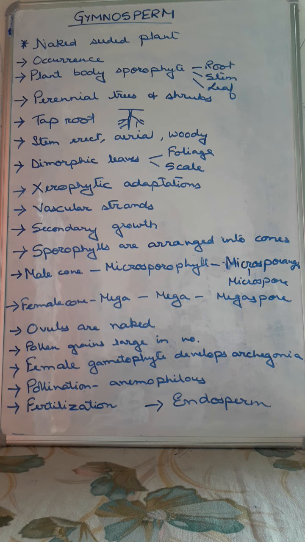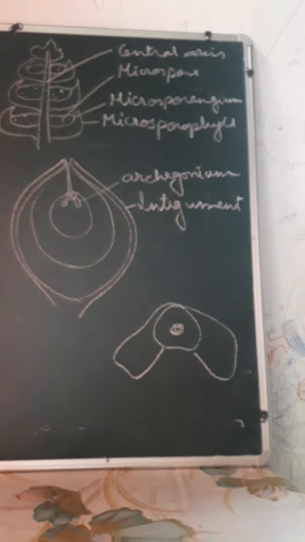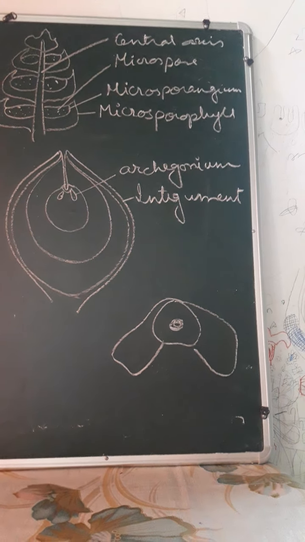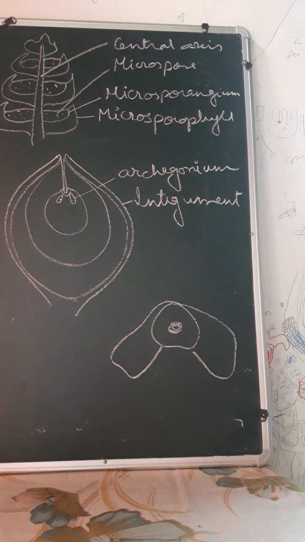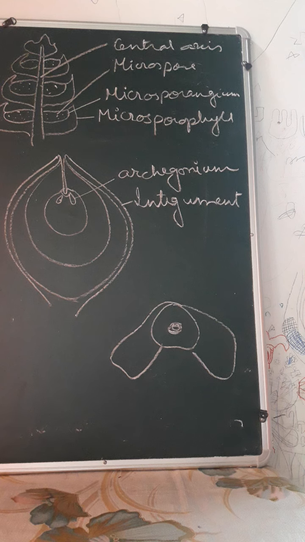Now when we are talking about cones, see the cone of the gymnosperms. This is the basic structure of the cone, whether it is a male or a female cone. Now we are drawing a male cone, that's why the word micro is used here. The cone first of all consists of a central axis.